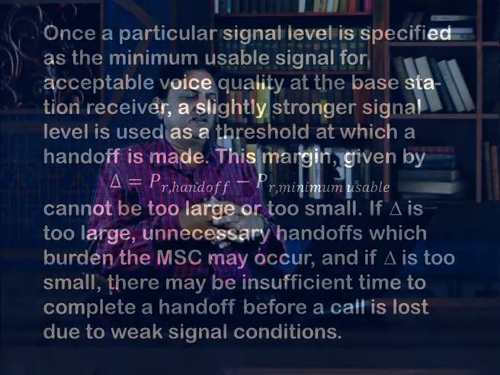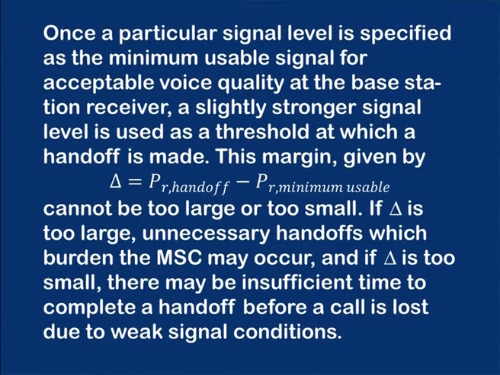So, we will see, once a particular signal level is specified as a minimum usable signal for acceptable voice quality at the base station receiver, a slightly stronger signal level is used as a threshold at which handoff is made. This margin, as you can see, is denoted by delta. Delta is the difference between the thresholds, P_R handoff, at which the handoff takes place, minus P_R minimum usable. This margin cannot be too large or too small.